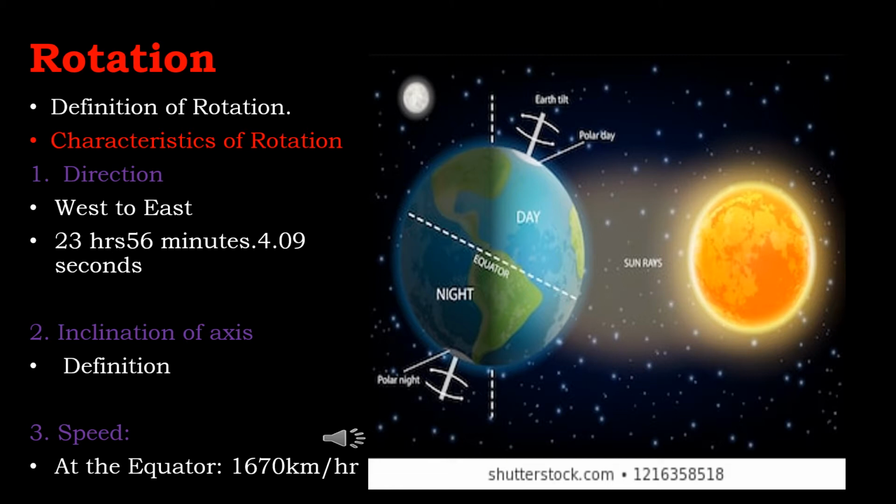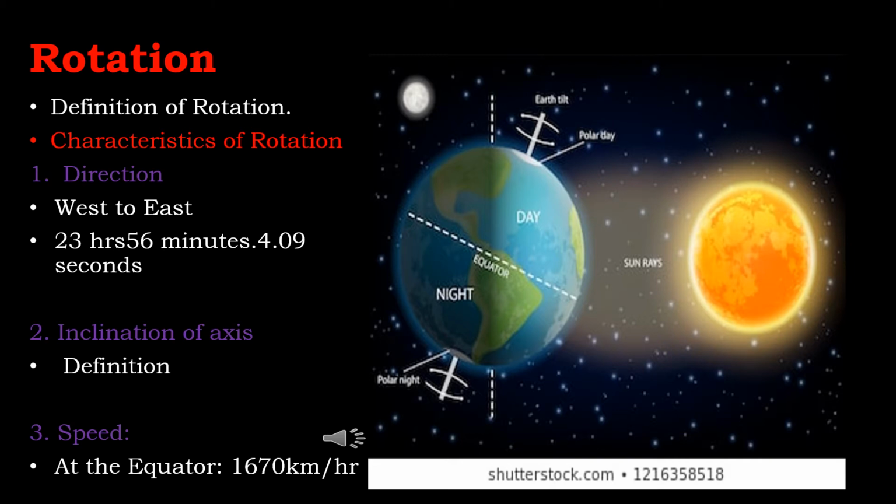The axis is tilted at an angle of 23.5 degrees from the vertical. This means that if a line were drawn parallel to the plane of the Earth's orbit, the axis would make an angle of 66.5 degrees to this line, which is shown in the picture, figure 3.1.